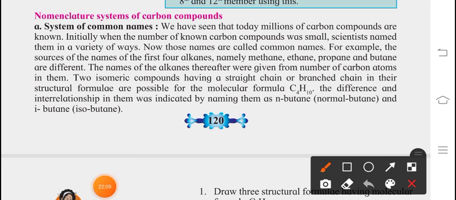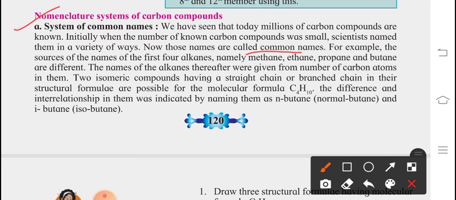Next is the nomenclature system of carbon compounds. First we will consider nomenclature with their common names. We have seen that millions of carbon compounds are known. Initially, when the number of known carbon compounds was small, scientists named them in a variety of ways. Those names are called common names. Scientists gave them normal names, so such names are called common names.